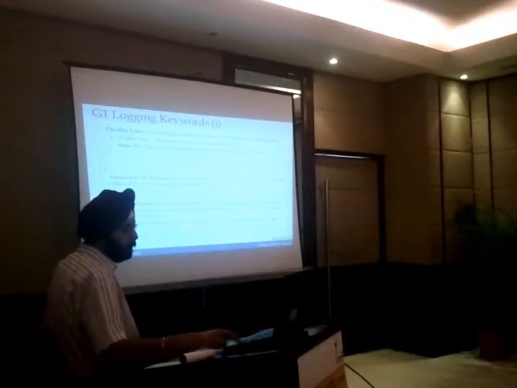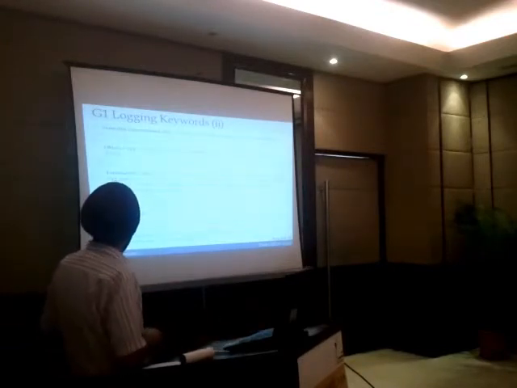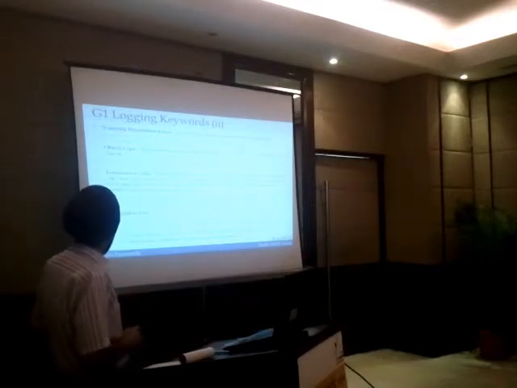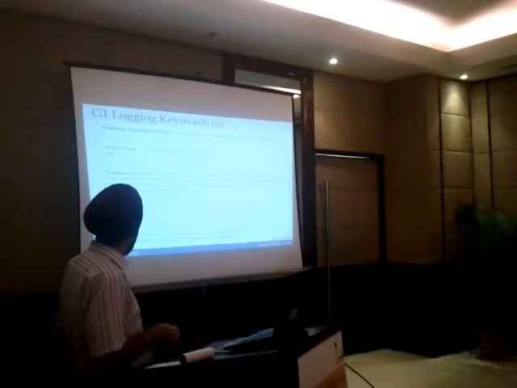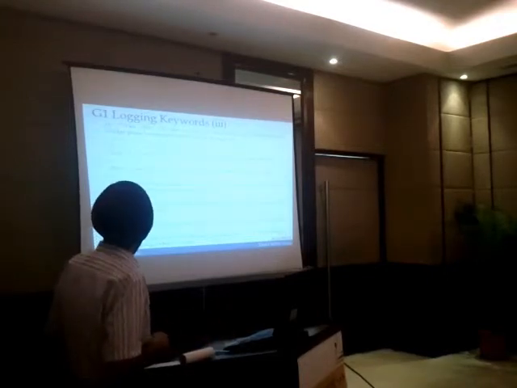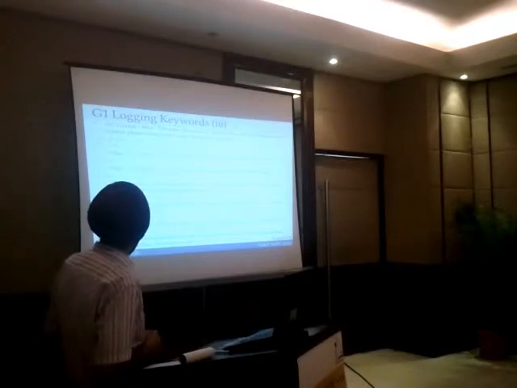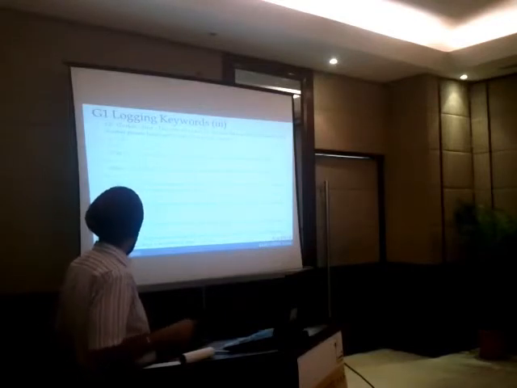So there are different keywords which have been introduced in G1. Scanning remembered set is there, object copy, termination time, GC worker thread information. All this information can be obtained from the logs. GC worker, clear CT, other, CSet, reference processing, reference enqueuing, free CSet. Here there are some data structures.